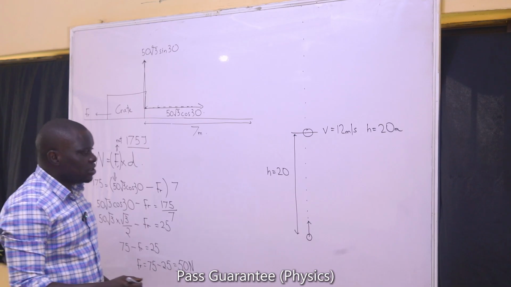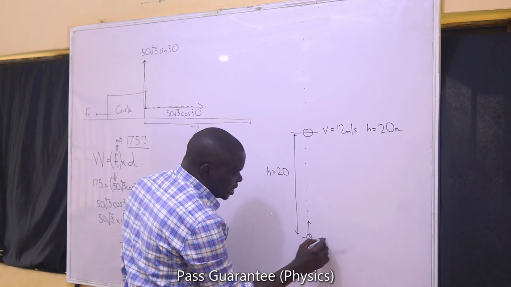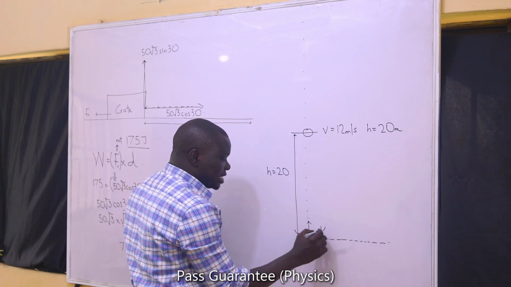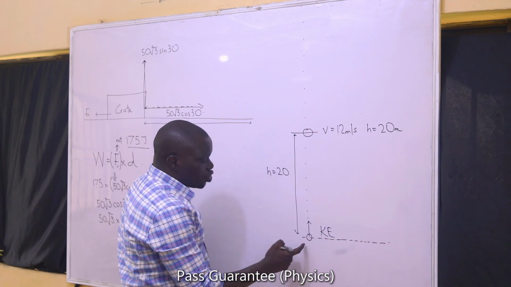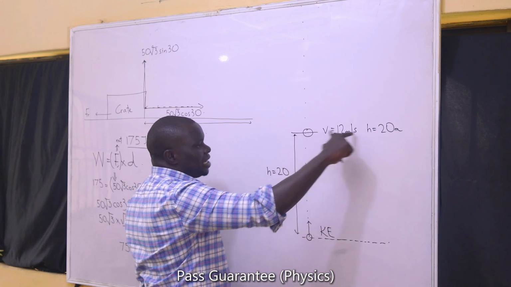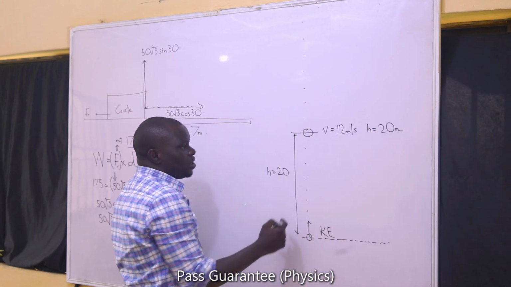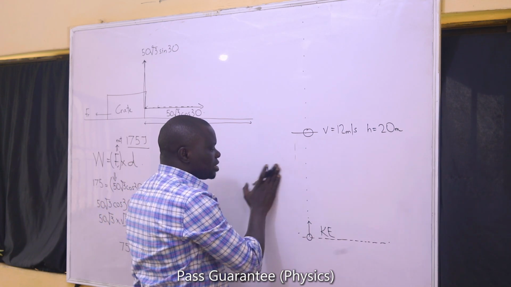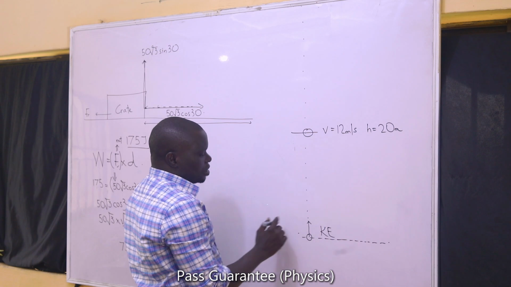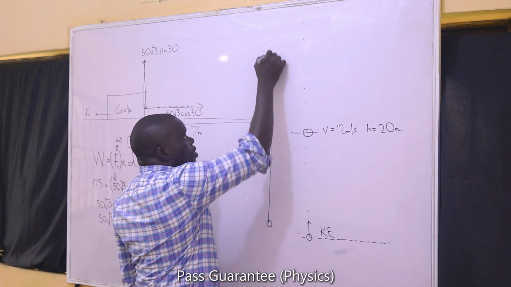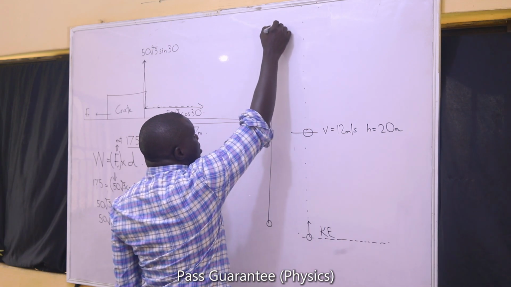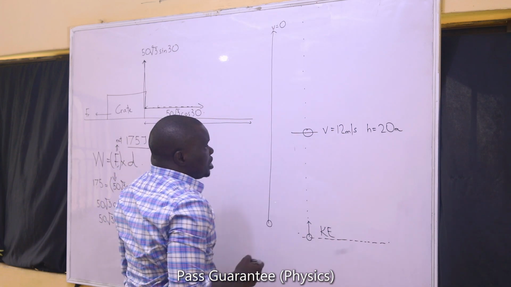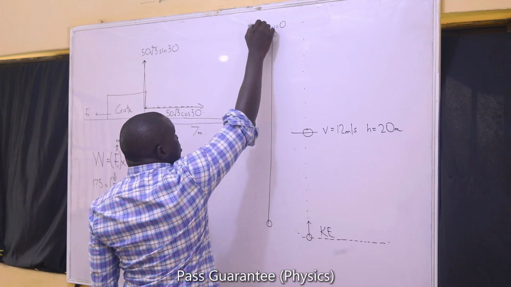The initial kinetic energy of the stone is the kinetic energy at the point where it was thrown up. That is this point. What is the kinetic energy at this point? It was thrown up, and when it got to a height of 20, it has a velocity of 12. So I can simply say that this is not its maximum point. When you throw an object up, at the maximum point, its velocity is expected to be 0. We are going to see that very soon. When the velocity is 0, the kinetic energy must also be 0.